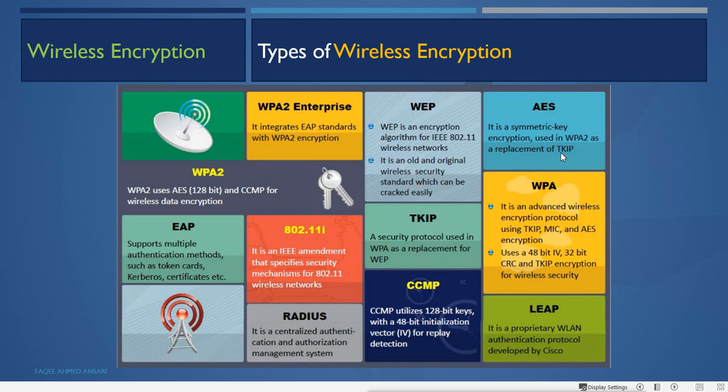Also in WPA2 it uses CCMP. CCMP utilizes 128-bit keys with a 48-bit initialization vector for replay detection. Now remember, as the bit length of encryption increases, the difficulty increases, so it gets more difficult to decrypt also.